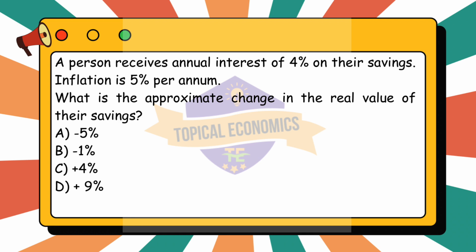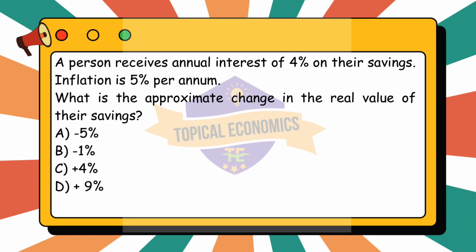This means that after accounting for inflation, the real value of the savings actually decreases by 1% because the rate of inflation is higher than the rate of interest earned on the savings. Hence, the correct answer for this question is option B, minus 1%. In this case, the purchasing power of the savings is declining because inflation is outpacing the interest earned.